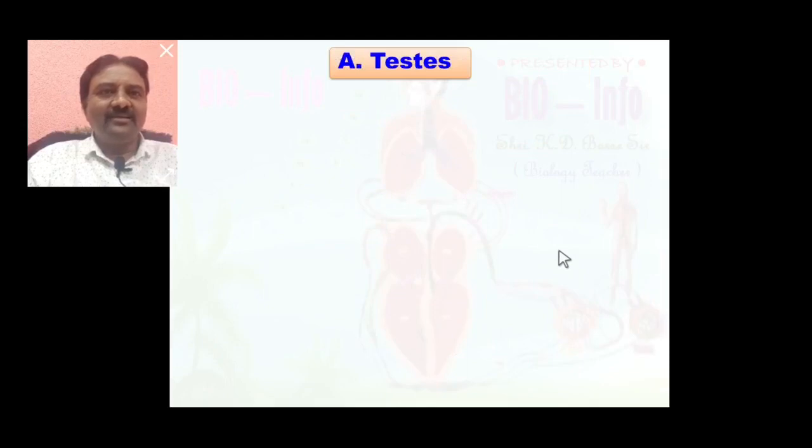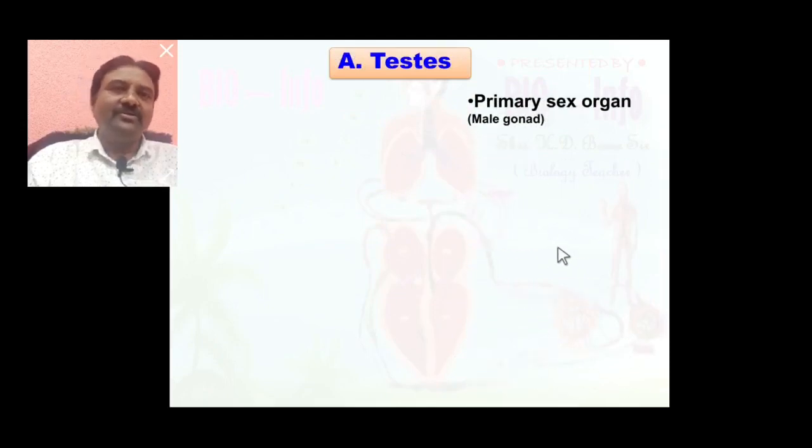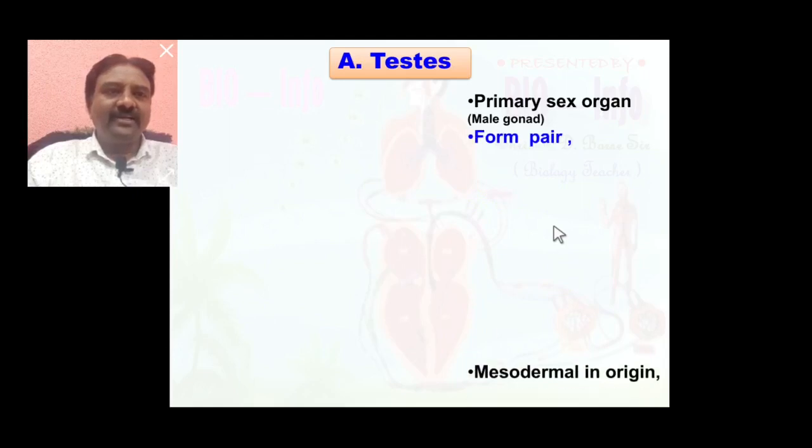You know that testes is primary sex organ, also called as male gonad, because it produces male gametes or sperms. Testes are paired, right and left side. Testes are mesodermal in origin.